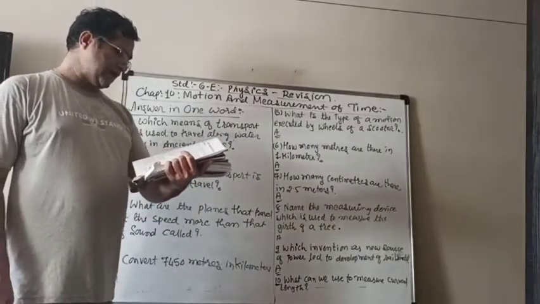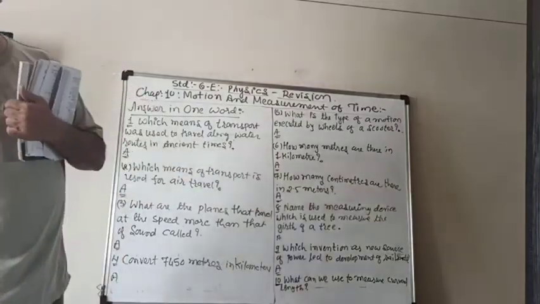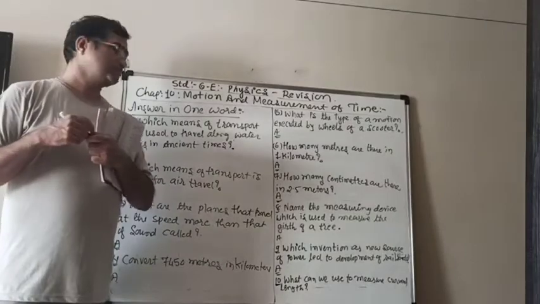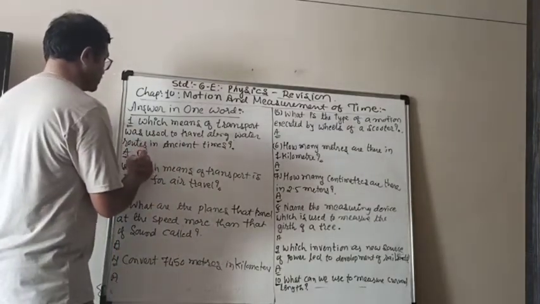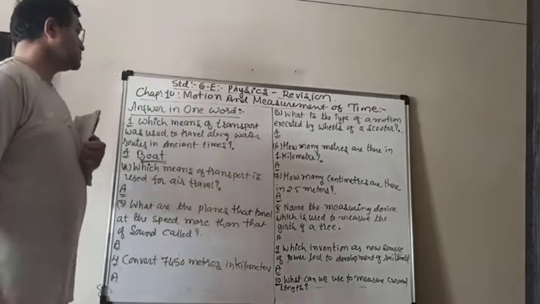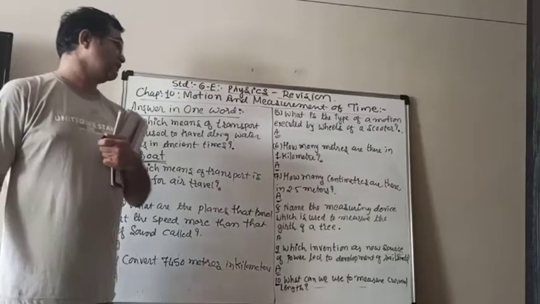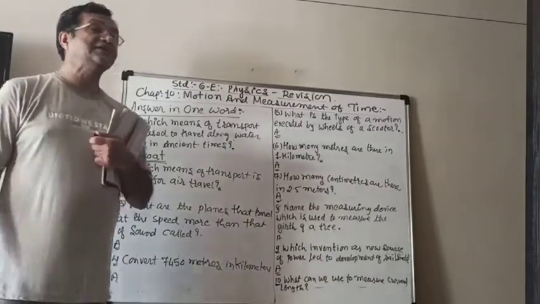We know that in ancient times, a very simple thing was used, and that was the ship or boat. So you can write down boat.